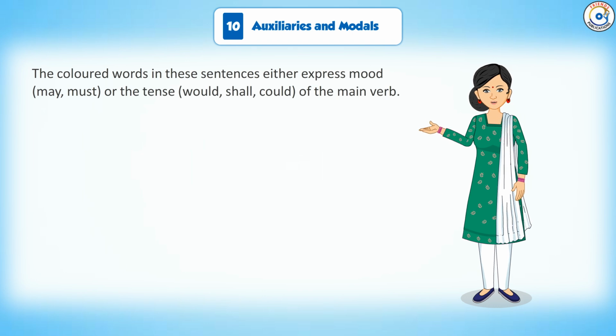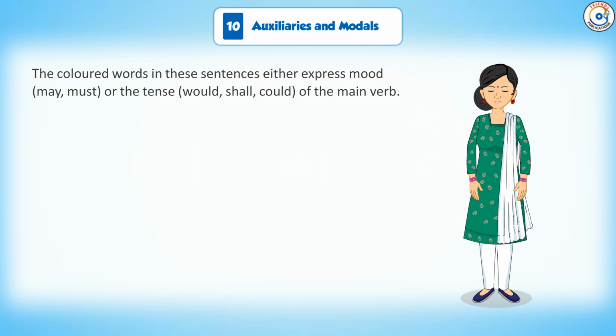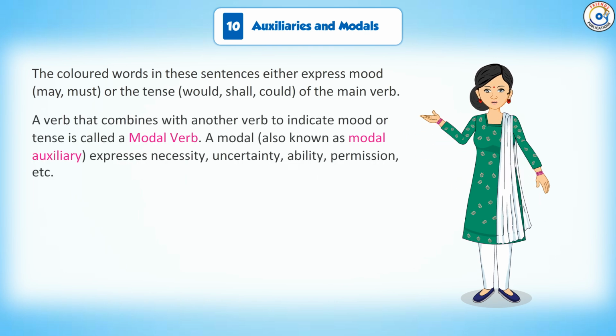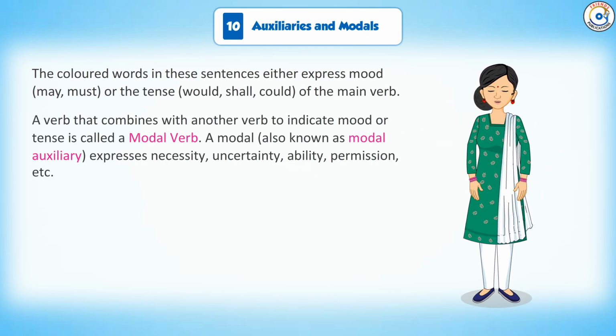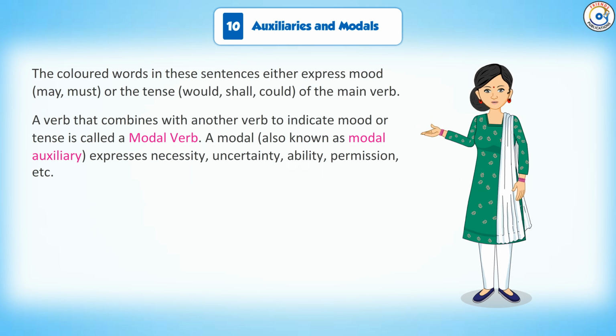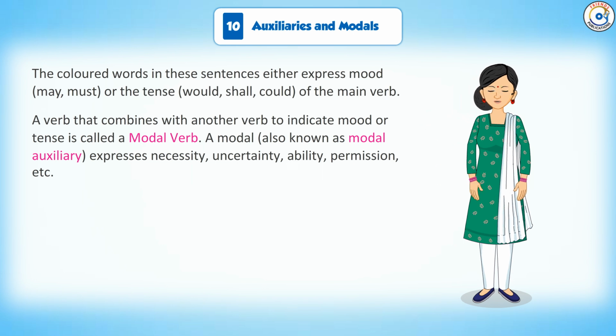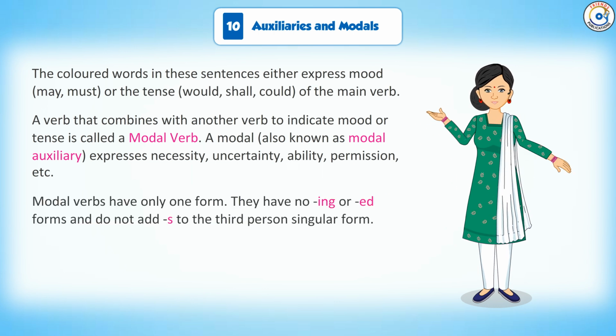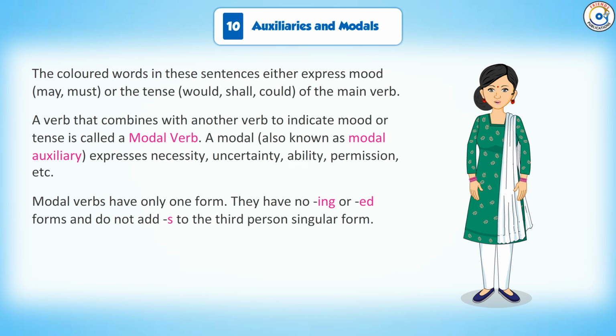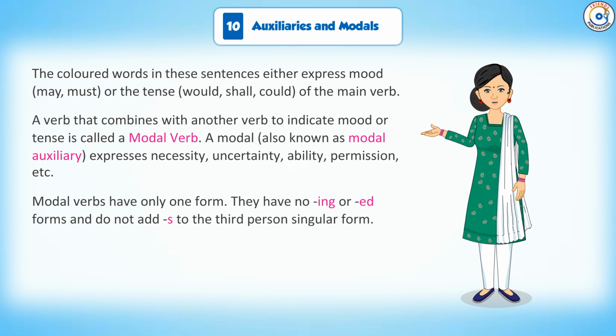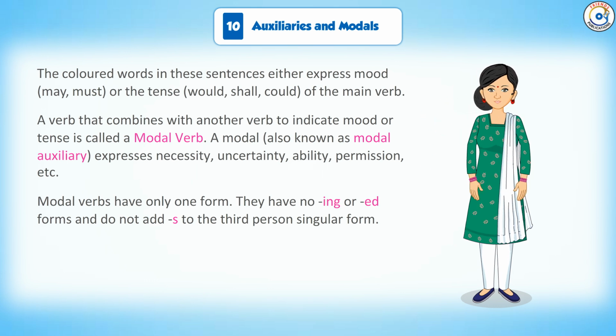The colored words in these sentences either express mood, may, must, or the tense, would, shall, could, of the main verb. A verb that combines with another verb to indicate mood or tense is called a modal verb. A modal, also known as modal auxiliary, expresses necessity, uncertainty, ability or permission, etc. Modal verbs have only one form. They have no ing or ed forms and do not add s to the third person singular form.